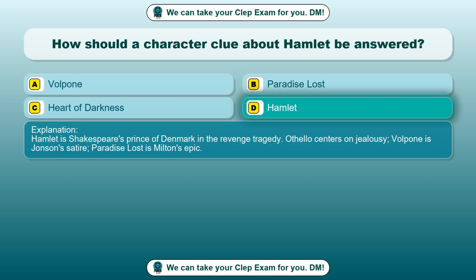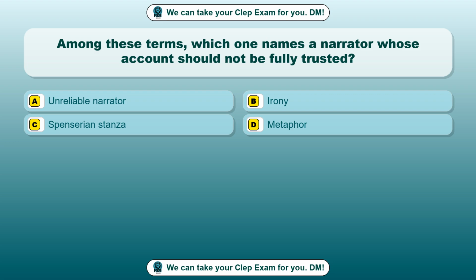Hamlet is Shakespeare's Prince of Denmark in the revenge tragedy. Othello centers on jealousy, Volpone is Jonson's satire, Paradise Lost is Milton's epic. Question 26. Among these terms, which one names a narrator whose account should not be fully trusted? Option A, unreliable narrator. Option B, irony. Option C, Spenserian stanza. Option D, metaphor.